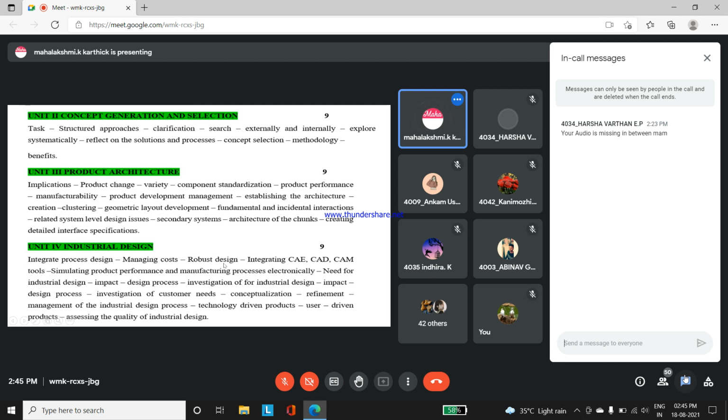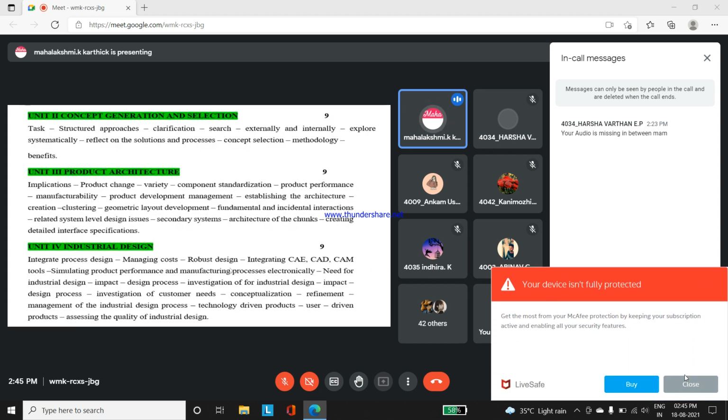Robust design means trustworthy. When we buy Apple products, certainly they are very good products. They have the robust design for that. Robust means dependable. Like that, many products, prestige companies, like Butterfly. So that brings the brand for the product. So simulating the product performance and manufacturing process, electrically what you need, everything is inbuilt through this industrial design. That in depth we'll see, need not worry now.